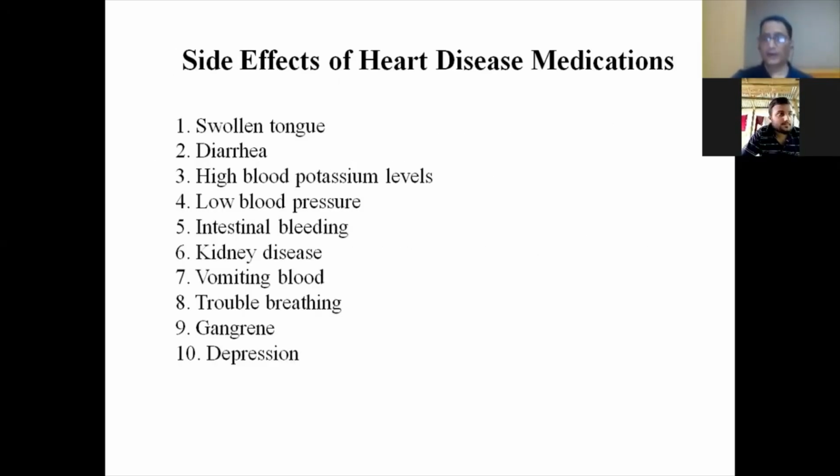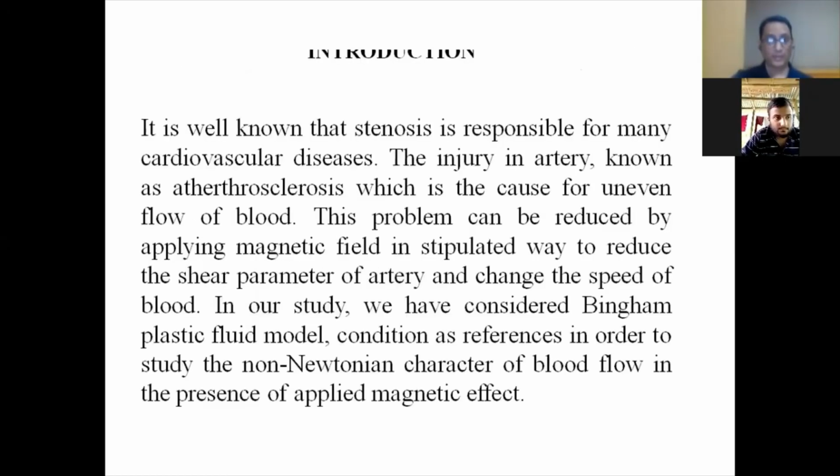Side effects of heart disease medication include swelling tongue, diarrhea, high blood potassium level, low blood pressure, intestine bleeding, kidney diseases, vomiting blood, trouble breathing, gangrene, and depression. So for these side effects, we are trying to form a mathematical model, and with the help of the mathematical model, we try to diagnose.